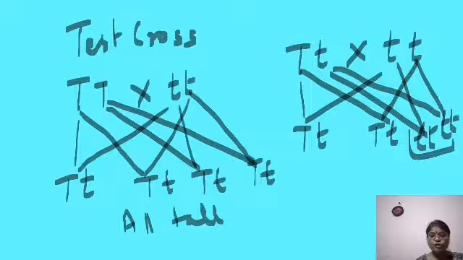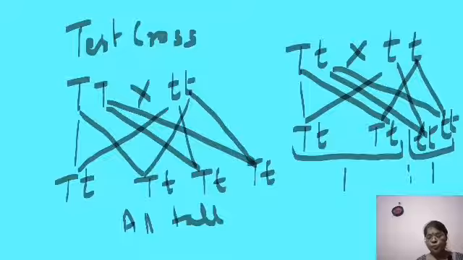You get the ratio of 1:1, that is tall to dwarf. So when you get the ratio of 1:1 of tall to dwarf, then what do you say? That they are heterozygous dominant.